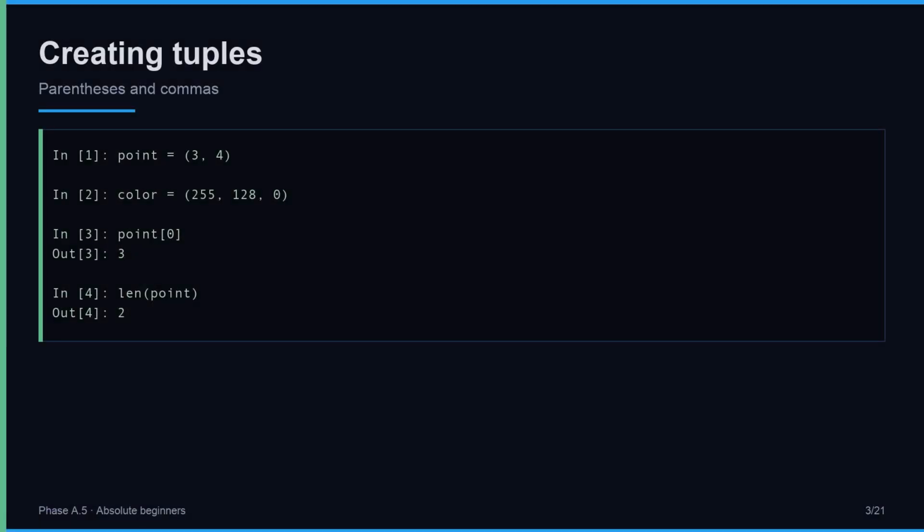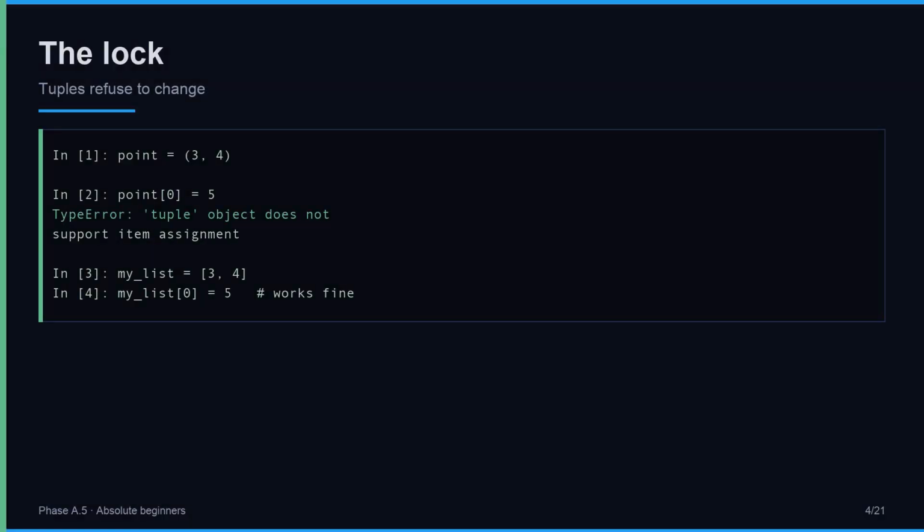Let us create a tuple. Point equals 3, 4 inside parentheses, a tuple of 2 numbers. Color equals 255, 128, 0, a tuple of 3 numbers for red, green, blue. The order matters, just like a list. Point square brackets 0 gives 3, the first item. Len of point gives 2. Read-only access works exactly like a list. Parentheses mean fixed.